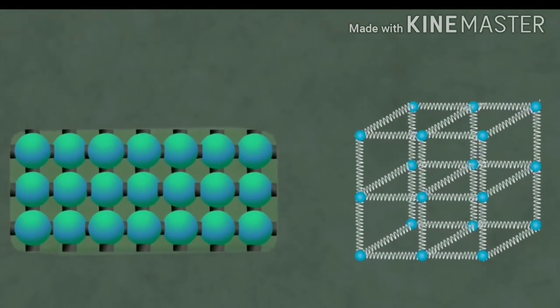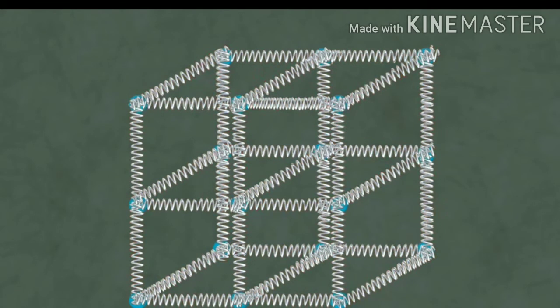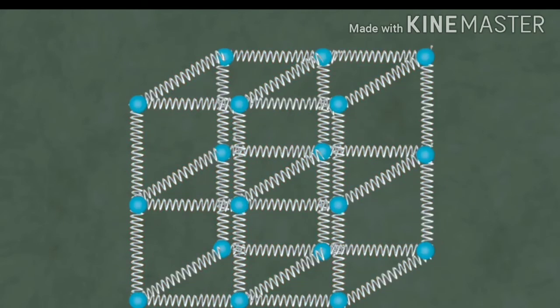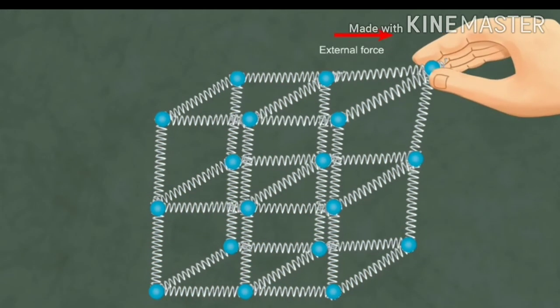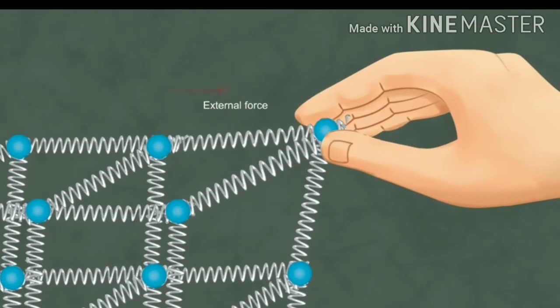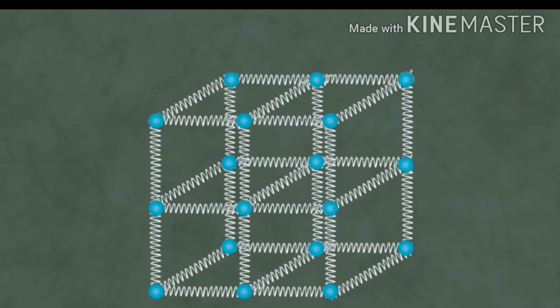This arrangement is similar to a spring ball system. The balls represent the atoms and the springs represent the interatomic or intermolecular forces. Now displace the ball in the spring ball model. When the external force is removed, the ball comes back to its original position.